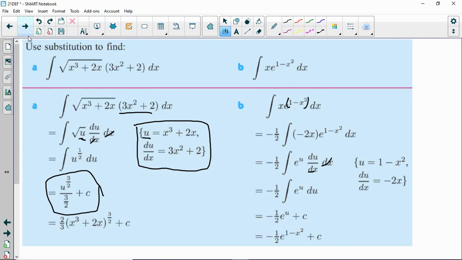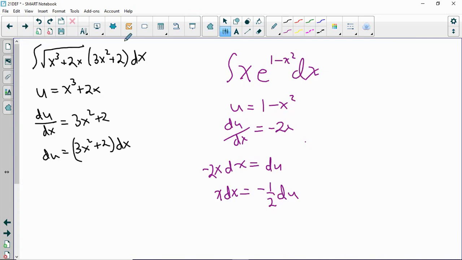Now, if it's me, I would organize my work a little bit differently for both of these. You can see my process starts off the same way as the book's examples. I figure out what my u is, and then I take the derivative on both sides with respect to x. Now, whereas the book wants us to take the 3x squared and perform the substitution directly on that, I think it's better to actually do one more step of algebra, separate the du and the dx now,